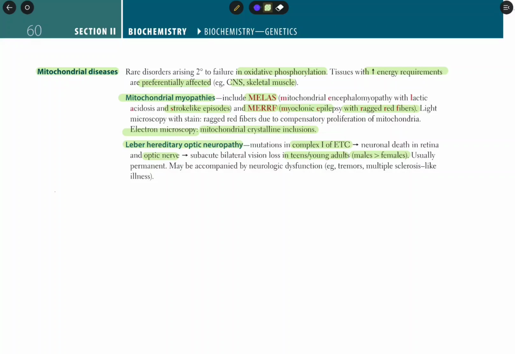It may be accompanied by neurologic dysfunction. So one effect is vision loss, and the other is neurologic dysfunction in Leber hereditary optic neuropathy. Neurologic dysfunctions include tremors and multiple sclerosis-like illness. So these are mitochondrial diseases.